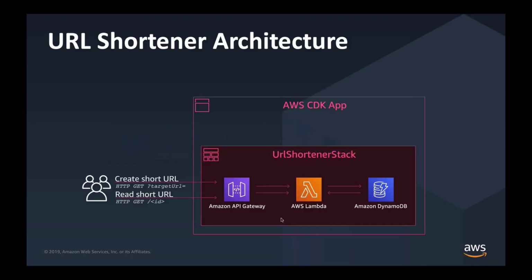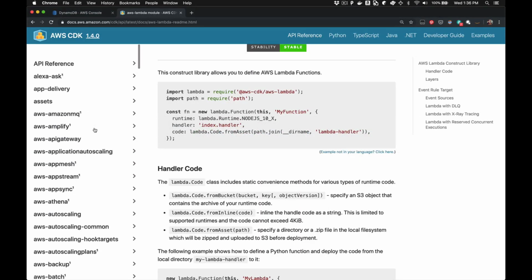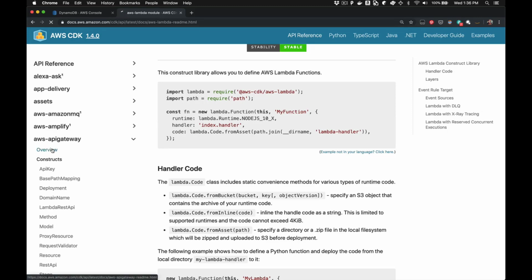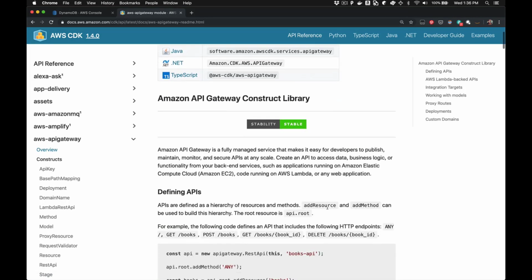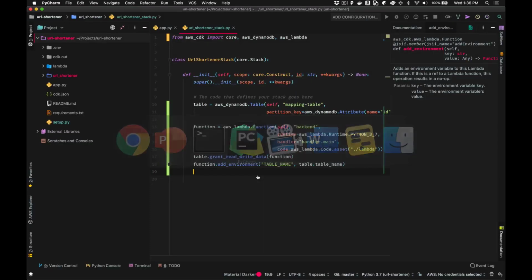So we're getting pretty close now. We've got our DynamoDB table, we've got our Lambda function code hooked up. The last thing we need to do is wrap our Lambda function in this API gateway endpoint. So same thing as before, I'm going to go back to the API reference. I'm going to look over the API gateway module. And I see that this Lambda REST API is really the easiest way to wrap an API gateway endpoint around a Lambda function. So that's exactly what we're going to use in our code.